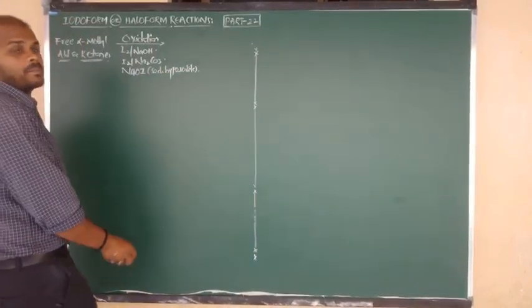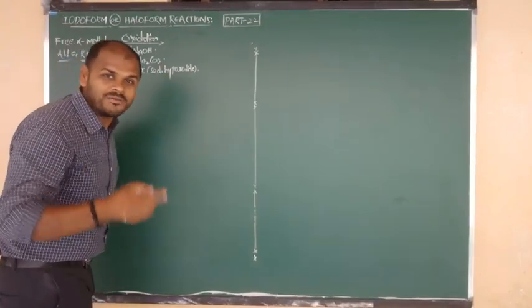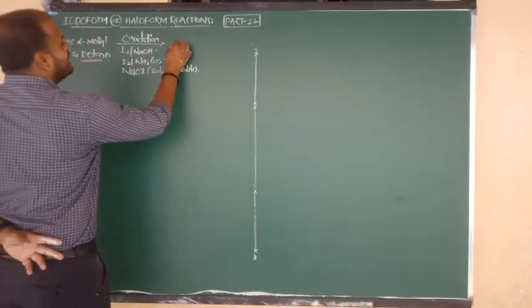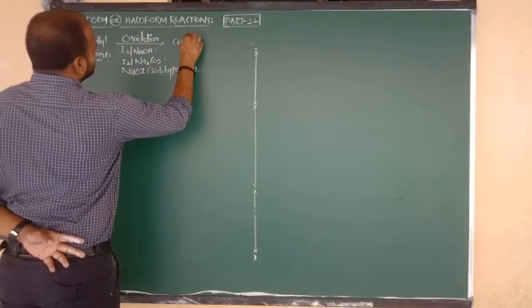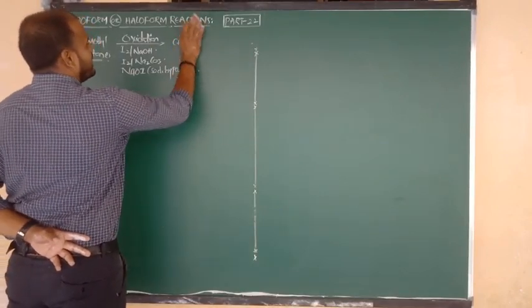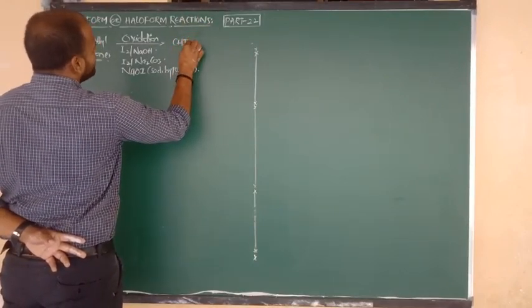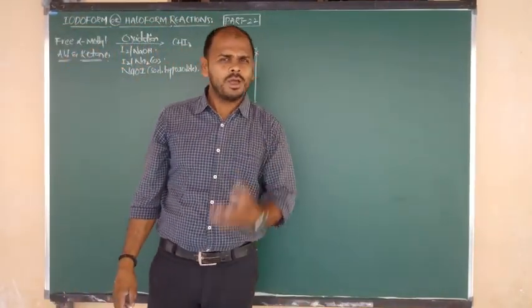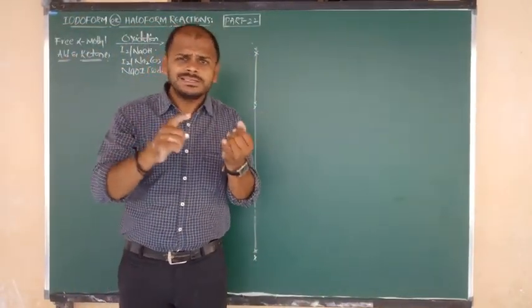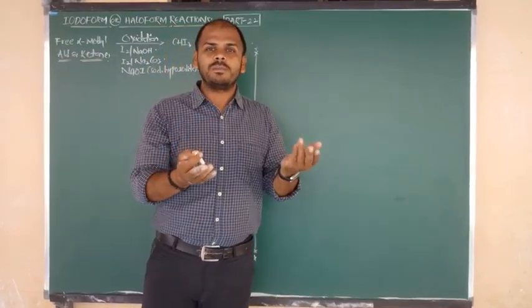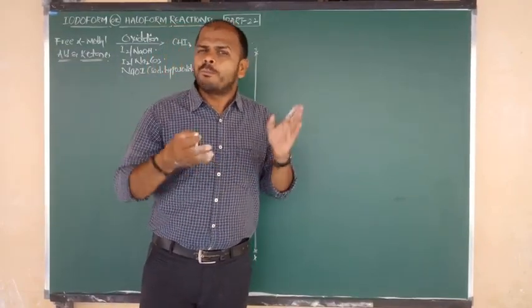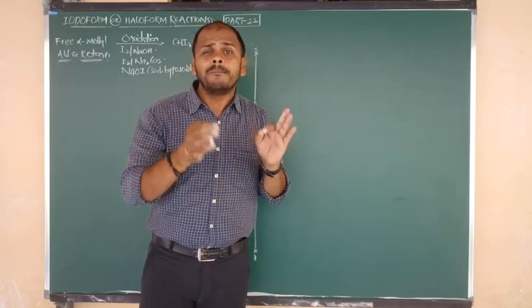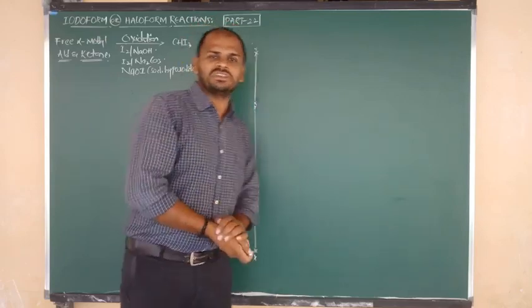And the product we get is iodoform. Iodoform formula is CHI3. Because you know very well the formula of chloroform, CHCl3. Iodoform is CHI3. Bromoform is CHBr3. Like that, remember it, beta.